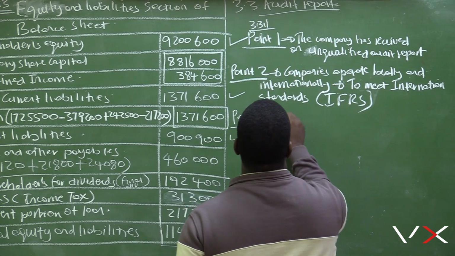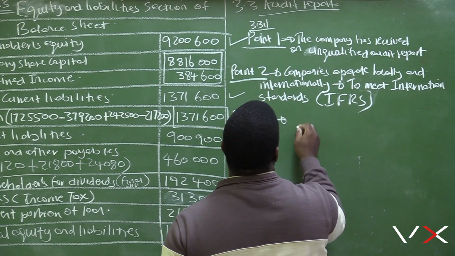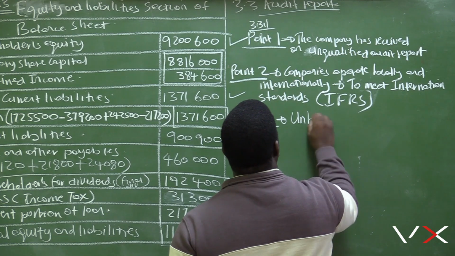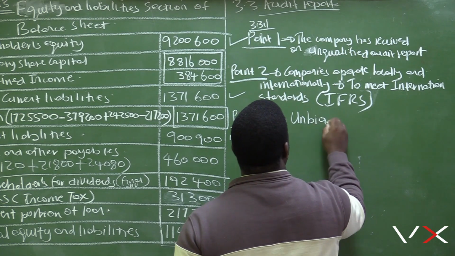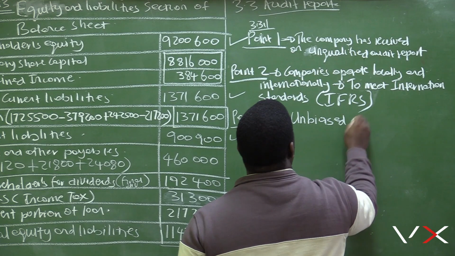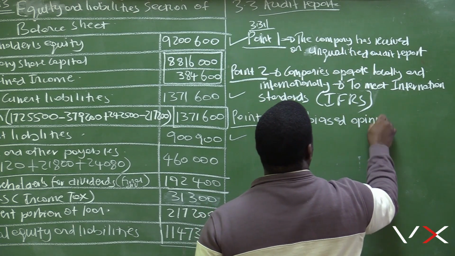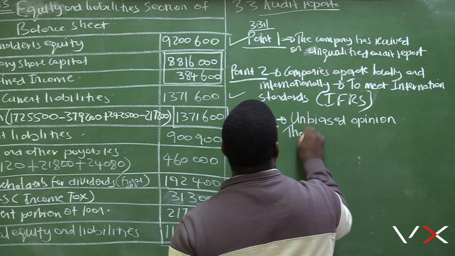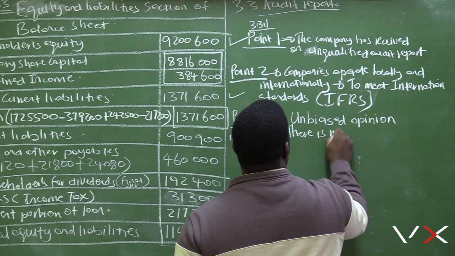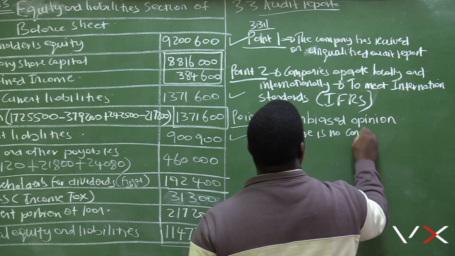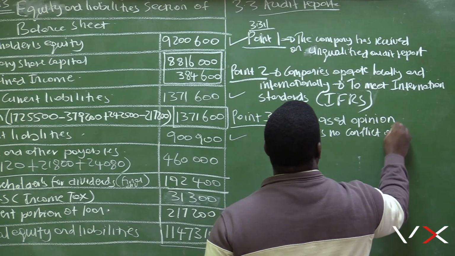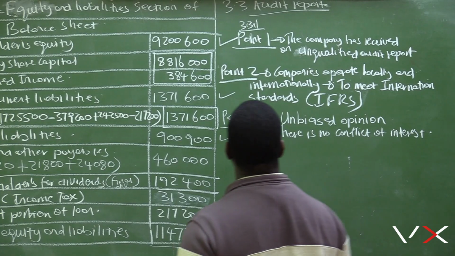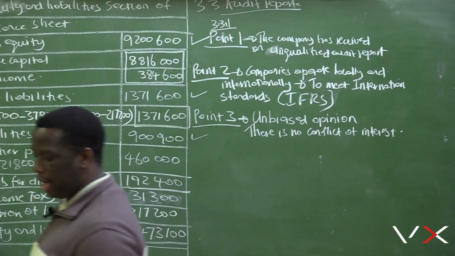So they are mentioning this point so that the public may know that they are giving an unbiased opinion, and that there is no conflict of interest. They are independent, they are not related to the company.